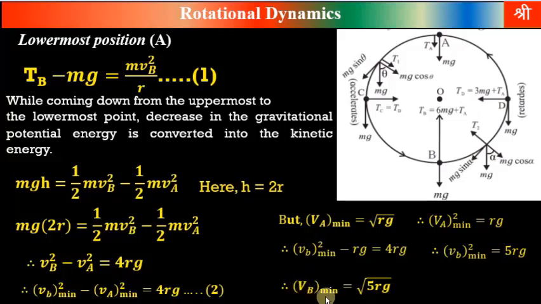If the velocity of the body is less than this under root 5 rg, then the particle will not be able to reach the topmost position and it will not complete the circular motion.